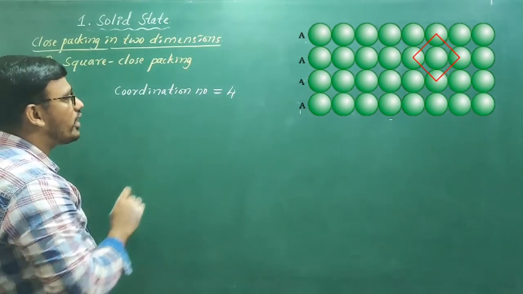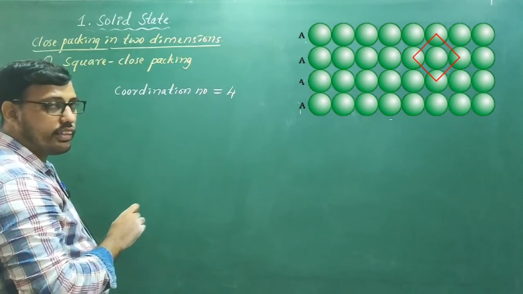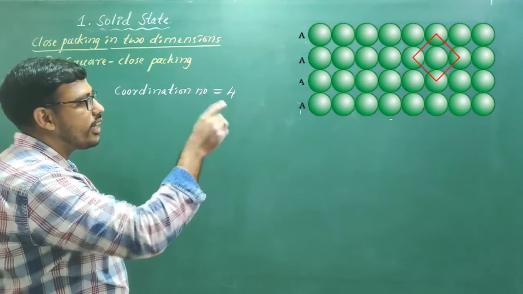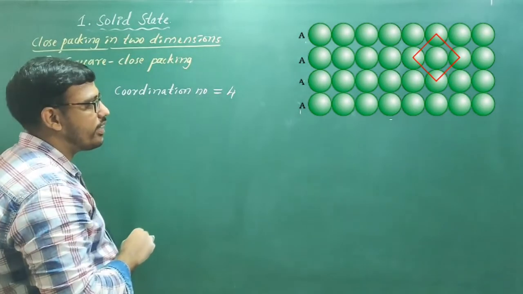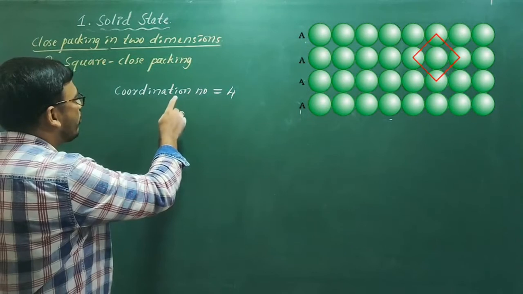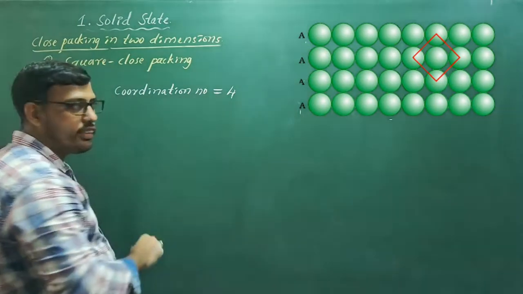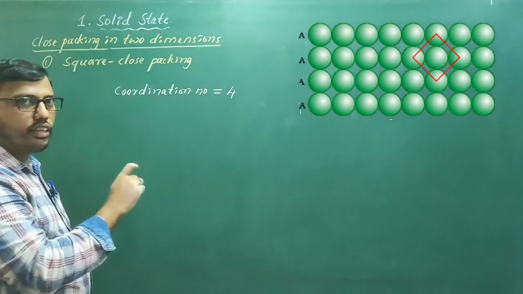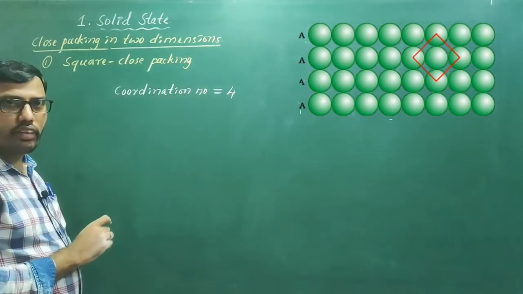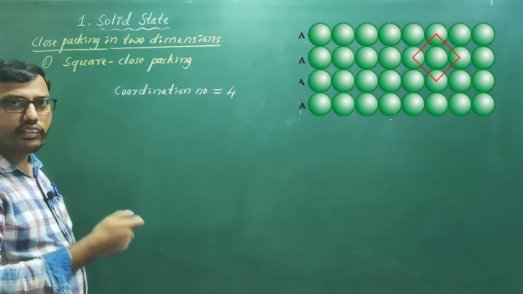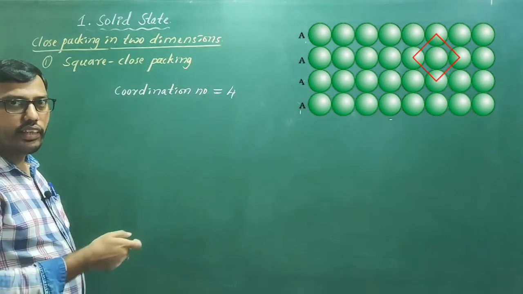And what is the coordination number of each sphere? As it is very clear from the diagram, each particle is in contact with 4 different particles. Hence, the coordination number of this square close packing in 2 dimension is 4. So that is about square close packing in 2 dimension. One more possibility of arrangement of layers is there. So what is that? Let us see.